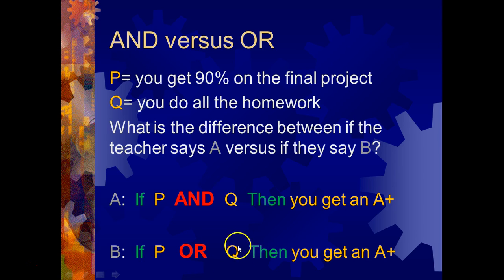Whereas to make this part true, only P has to be true or only Q has to be true. Of course, if they're both true, it's still true. That is, if you do 90% on the final project and you do all your homework, then of course, if the teacher says if this or this, you get an A plus, of course you'll get an A plus if both of these are true.